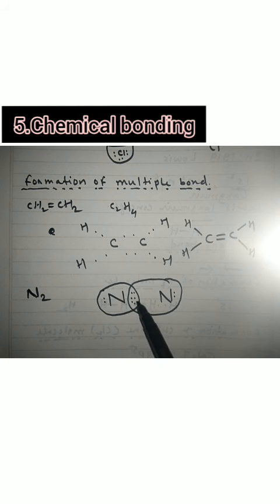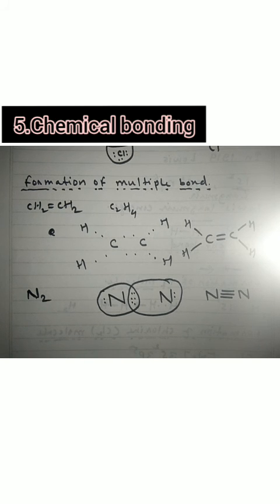So here you can see how many electrons are present between the 2 nitrogen atoms: 1, 2, 3, 4, 5, 6. So it will form how many bonds between the 2 nitrogen atoms? 3 bonds. So there will be a triple bond between the 2 nitrogen atoms in the nitrogen molecule.